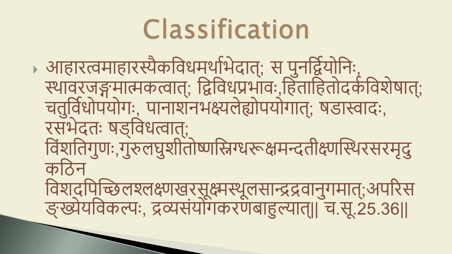And tikta means the bitter taste, so foods like coriander and turmeric come under the tikta group, or bitter group. And kasaya means astringent, so buttermilk or horse gram come under the kasaya group. So this is the classification on the basis of taste.